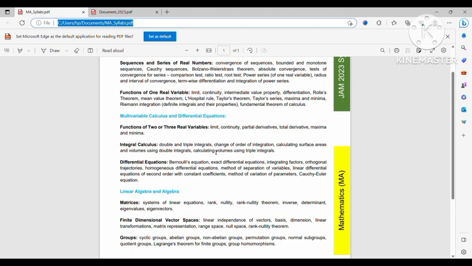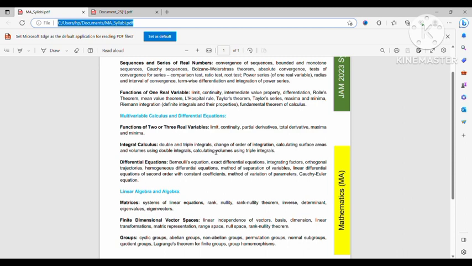So I recall that for one month I heavily practiced integral calculus and differential equations, these parts, to remember the formulas. So that was my preparation, and for pure mathematics I was well comfortable, and I read all these topics very well. I also solved many problems. So this was the scenario, and this was the exact preparation strategy.